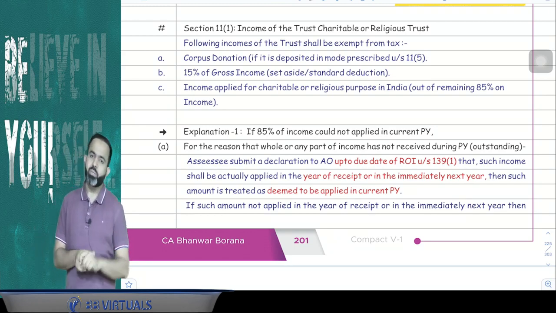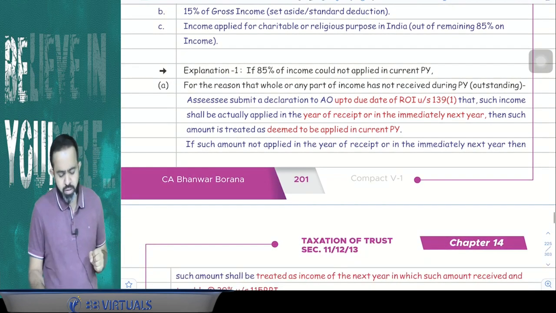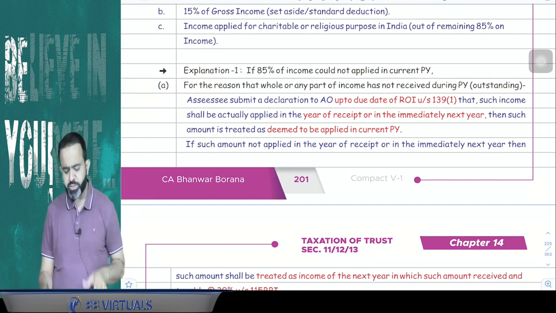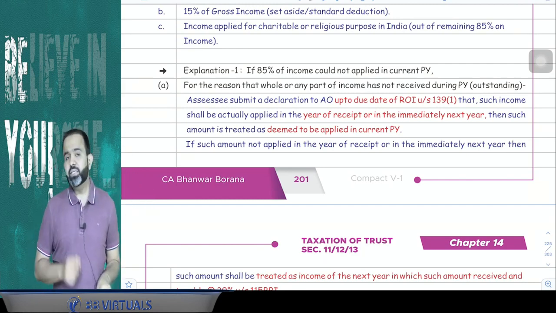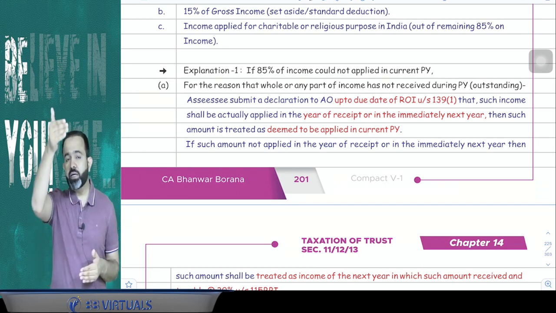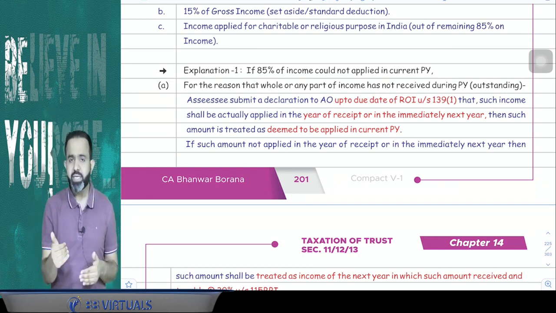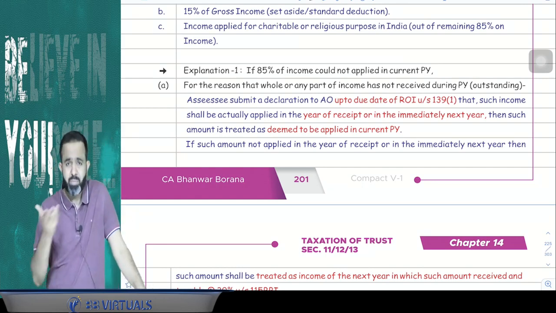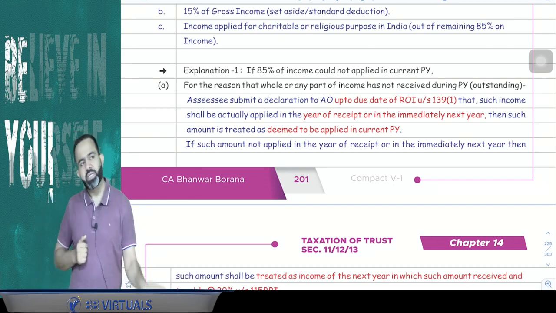Now guys, all people pay attention. Suppose here there are certain explanation, and we are going to discuss the explanation. First explanation says that, yes, sir, suppose for an example, trust recorded some income, and suppose that income trust has not received in current year. There may be possibility that trust follow the accrual system of account. I can take an example. Suppose trust gross